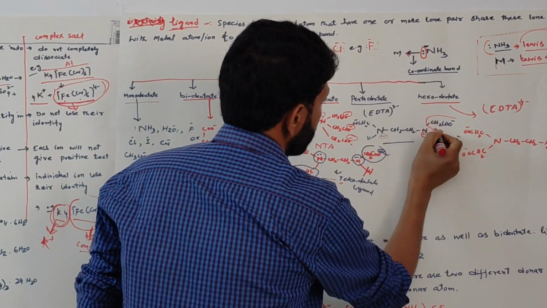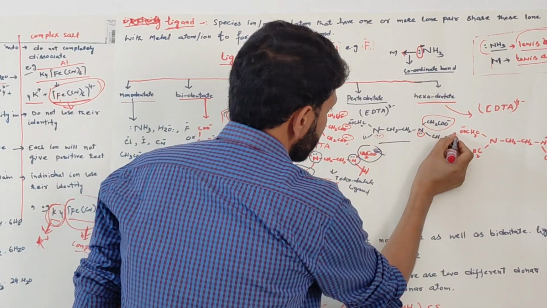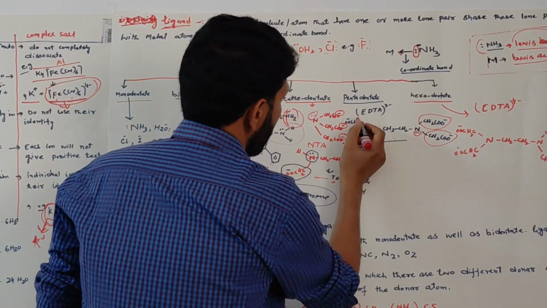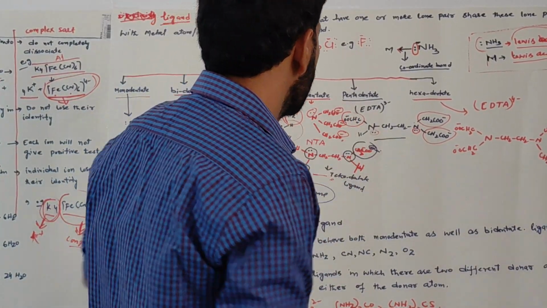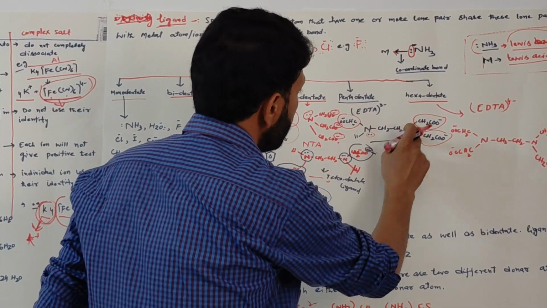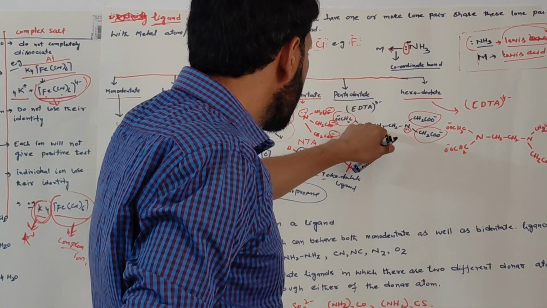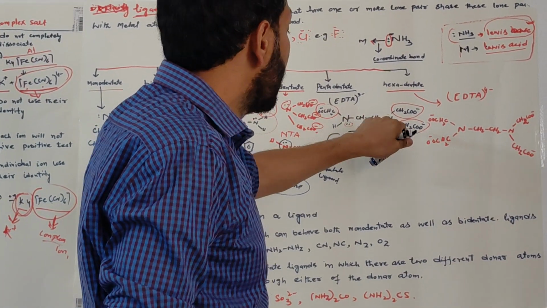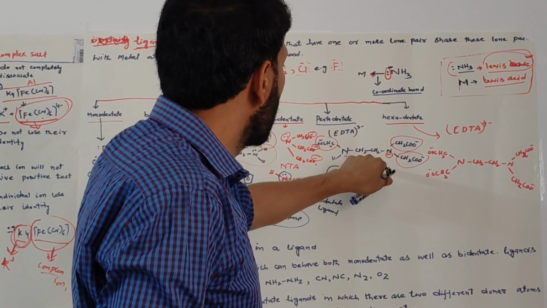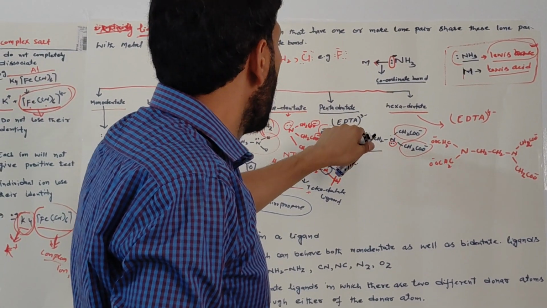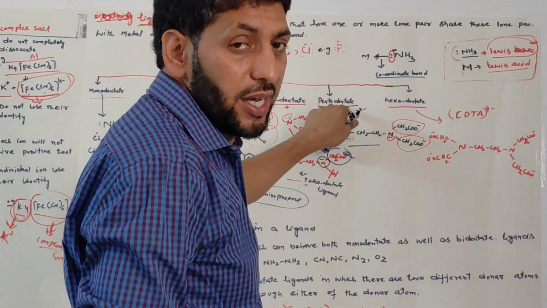This acetate group also includes one donor atom. This acetate group also includes one donor atom, and this acetate group also includes another donor atom. So 1, 2, 3, 4 and 5. So this ethylene diamine triacetate has 5 donor atoms.